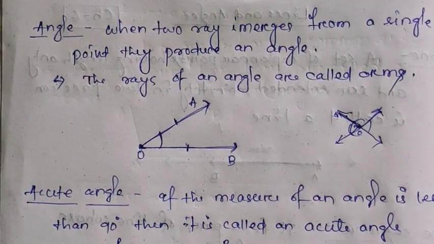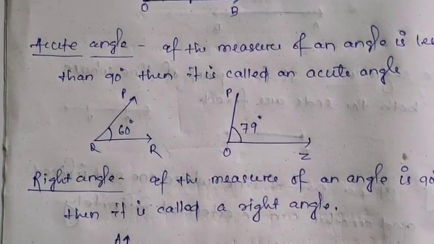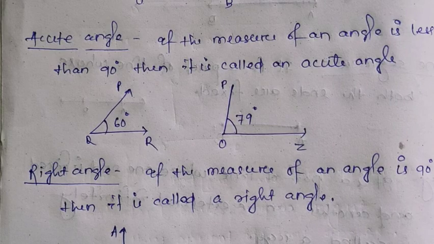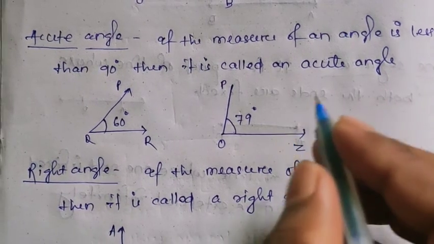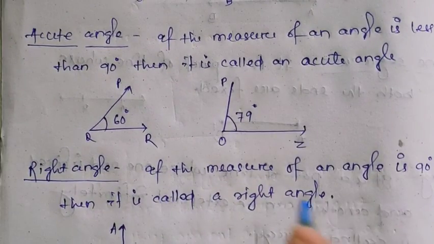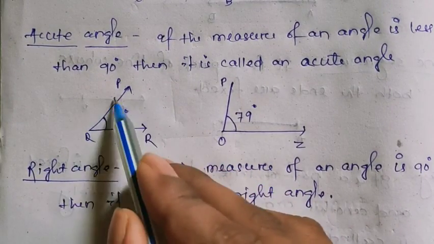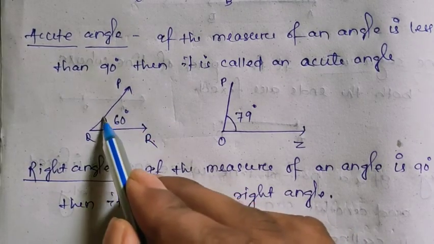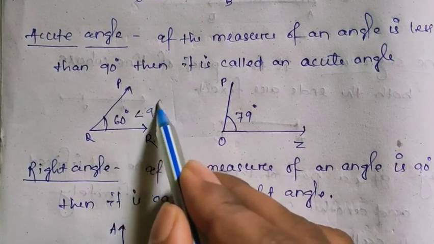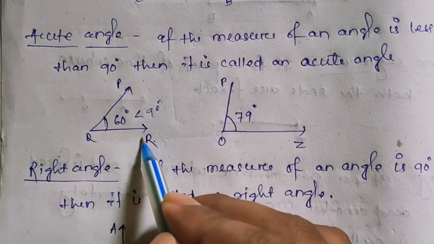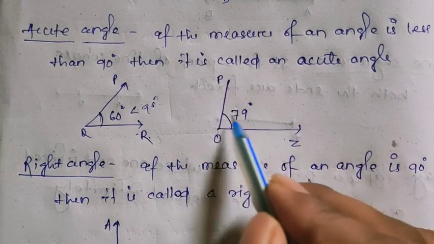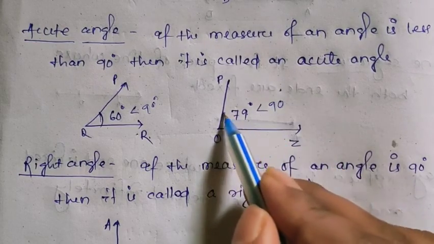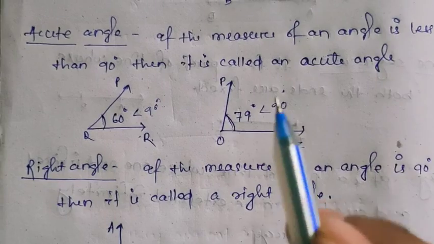Understand? Okay, let's go to the next definition, that is, what is an acute angle. If the measure of an angle is less than 90, then it is called an acute angle. That means if I take an angle PQR and the measure is 60 degrees, 60 is less than 90 degrees, that means PQR is an acute angle. And here POZ, whose measure is 79 degrees, is also less than 90 degrees, then POZ is also called an acute angle.